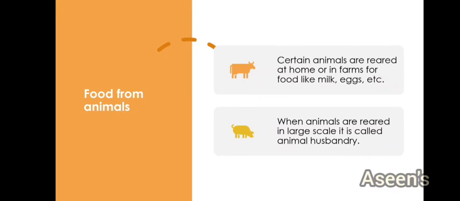When you are rearing these animals on a large scale, instead of rearing one or two, we are rearing multiple animals together in a farm. Then we call this method animal husbandry. Regarding this you only have to learn the introduction. So we are done over here with food from animals. This was the last of this chapter.